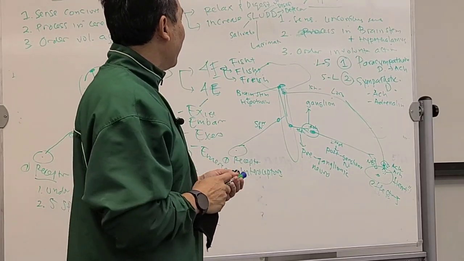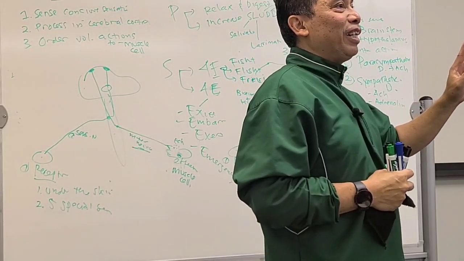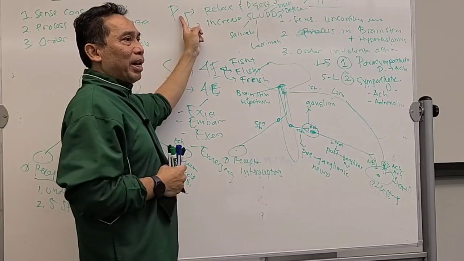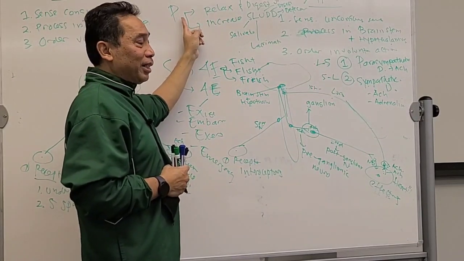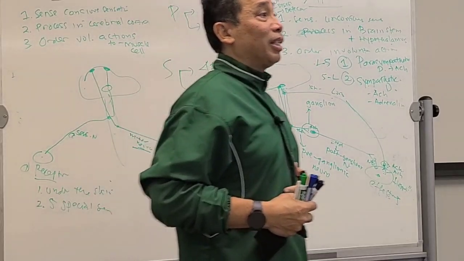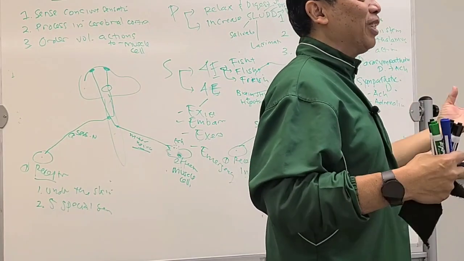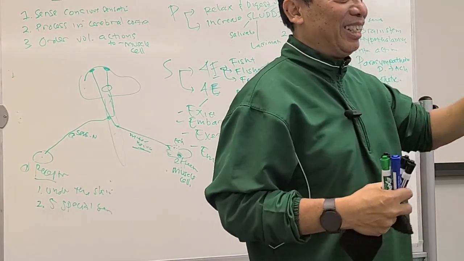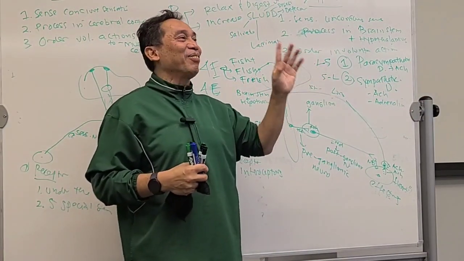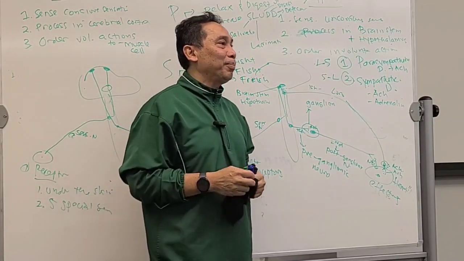Now, why is it not good to swim right after eating? Because when you are eating, you are under parasympathetic. You want to digest your food. But when you're swimming, you are under sympathetic. What happens with your stomach muscle? It wants to stop, but you say, come on, digest your food. Stop. And then you get a cramp. And you die. That's it. That's the easy way to say it. Don't exercise right after eating because it might cause this clash between parasympathetic and sympathetic.